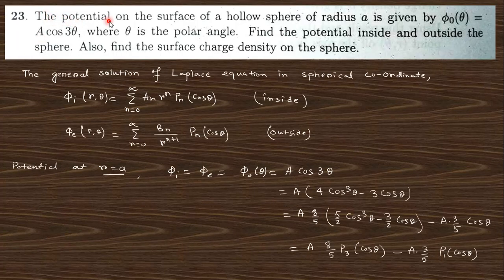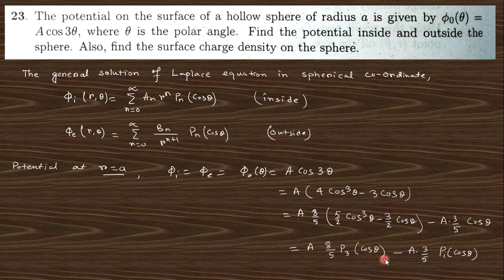Next question. The potential on the surface of a hollow sphere of radius a is given by this, right? The potential of the surface. So find the potential inside and outside. You know the inside electric potential is this, and the outside potential is this. So at r equals a, these two are equal to this, and this can be written in the Legendre polynomial form, in this form.